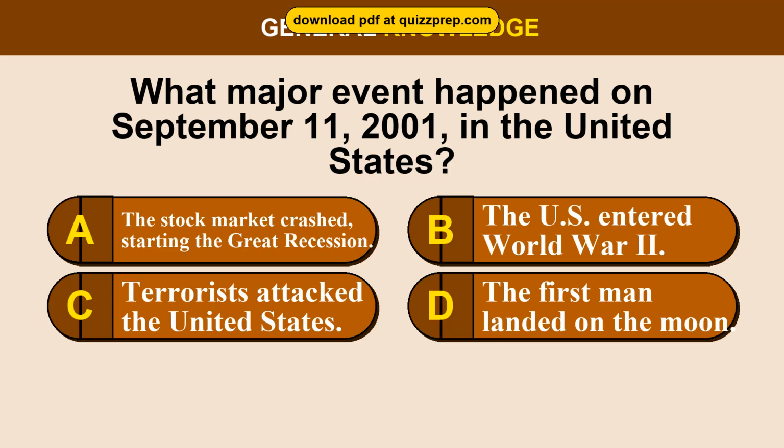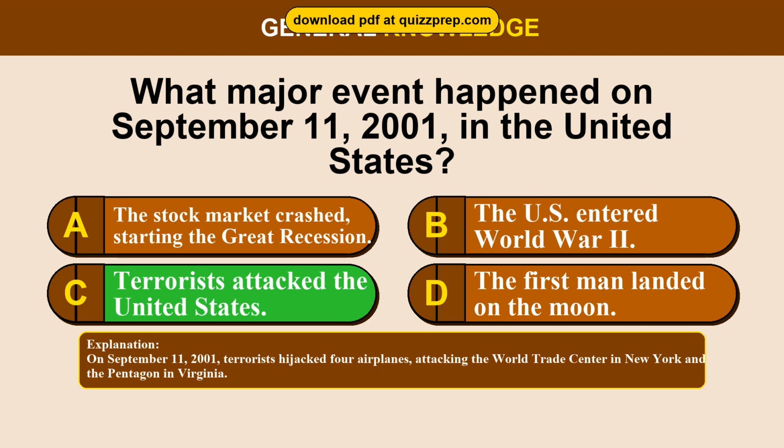Question 2. What major event happened on September 11, 2001, in the United States? Option A. The stock market crashed, starting the Great Recession. Option B. The U.S. entered World War II. Option C. Terrorists attacked the United States. Option D. The first man landed on the moon. The correct answer is option C. Terrorists attacked the United States.